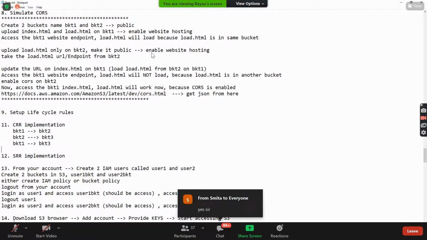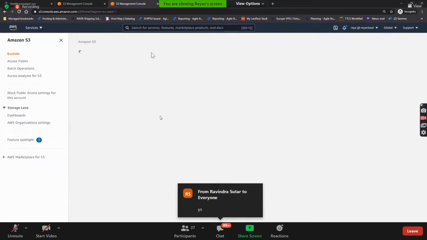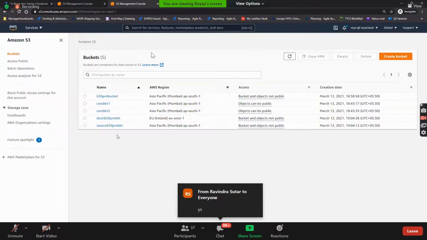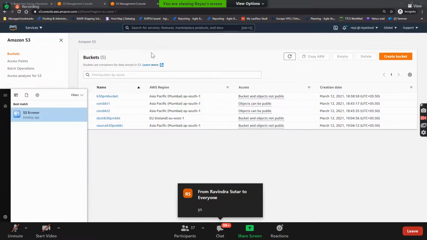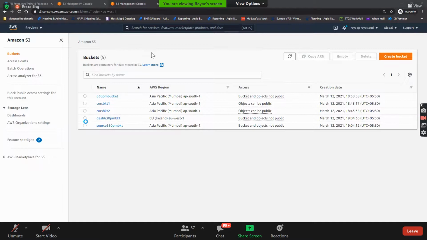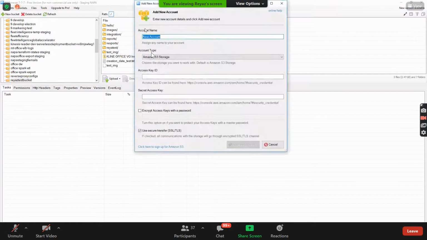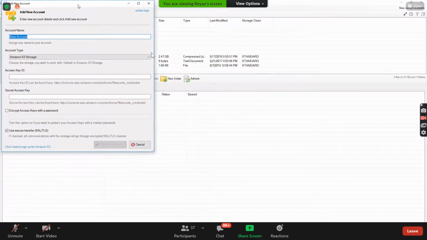Okay. And also I told you, guys, all the developers, if you think that going to the console, uploading and doing all these things is difficult for you, there is a tool called S3 Browser. This is for free. So you download this, and add a new account. Here you provide your access key and secret key and click on add new account.